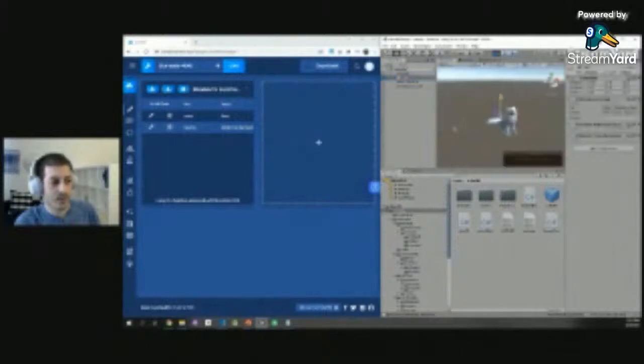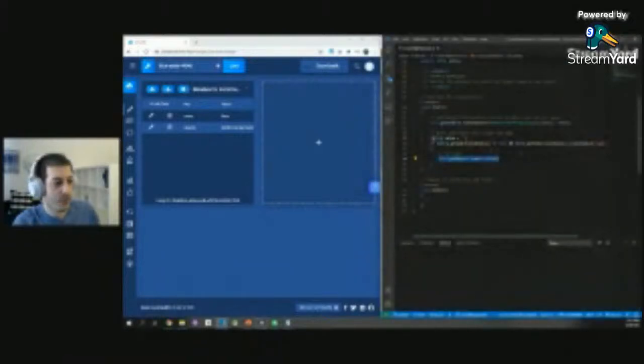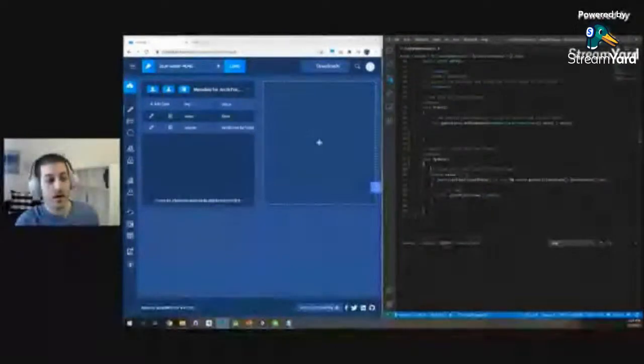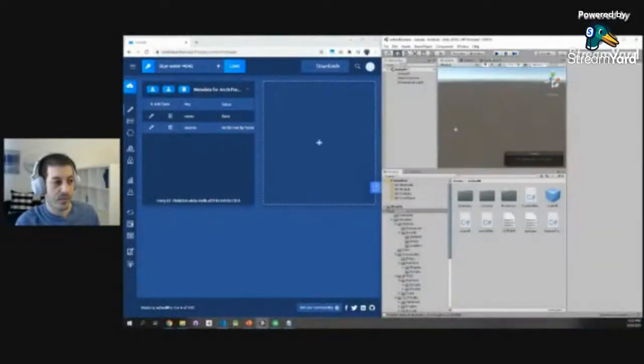There we go. So what can I do to make this happen in real time? You've guessed it, we're going to move that snippet of code from the start function to the update function. Now this means that every single frame we're going to ask, do I have any additional data? If so, do I have a name? If so, let's set the name of the fox to that name. So let's see how that works in practice. We're going to let Unity recompile the app a little bit.